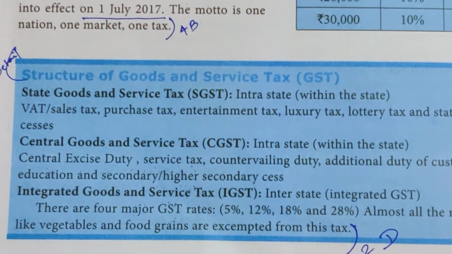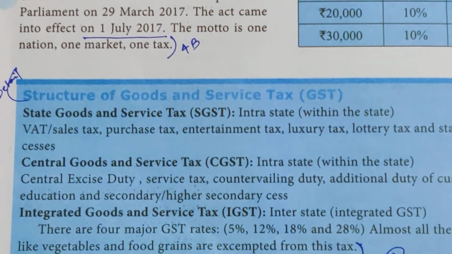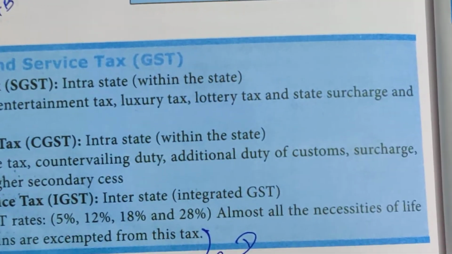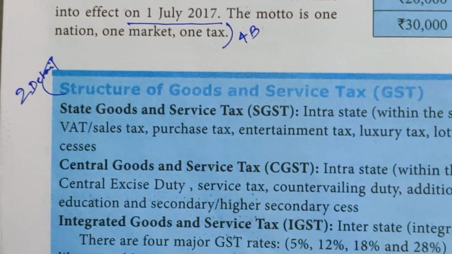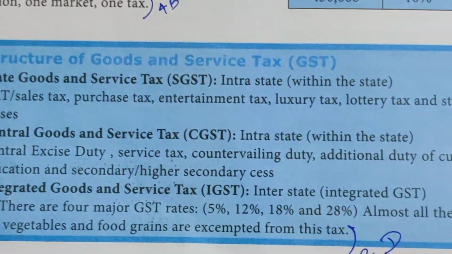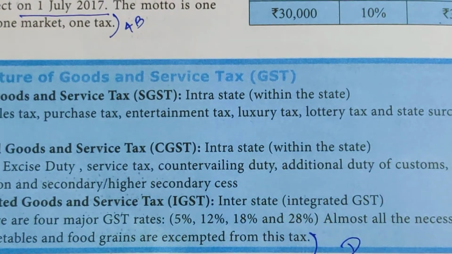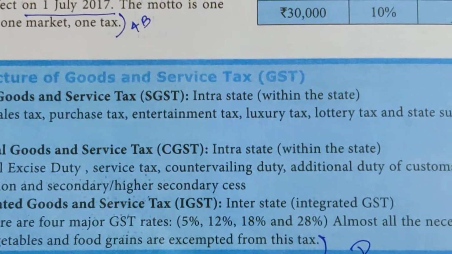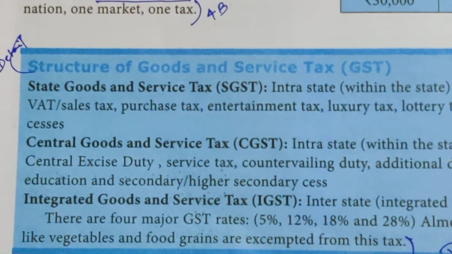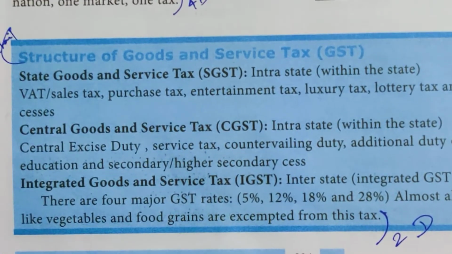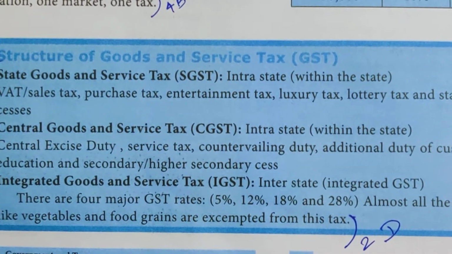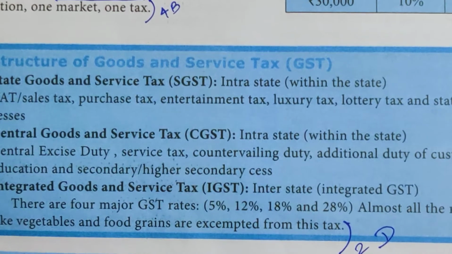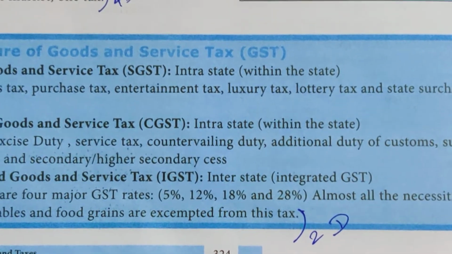So this is intrastate, within the state: VAT, value added tax, sales tax, purchase tax, entertainment tax, luxury tax, lottery tax, and state surcharge and the cesses. Central goods and services tax, intrastate, that is within the state, is provided. And central excise duty, service tax, countervailing duty, additional duty of customs, surcharge, education and secondary, higher secondary sales and everything. Integrated goods and service tax, so this is the interstate. In integrated GST, there are 4 major GST rates: 5%, 12%, 18% and 28%.